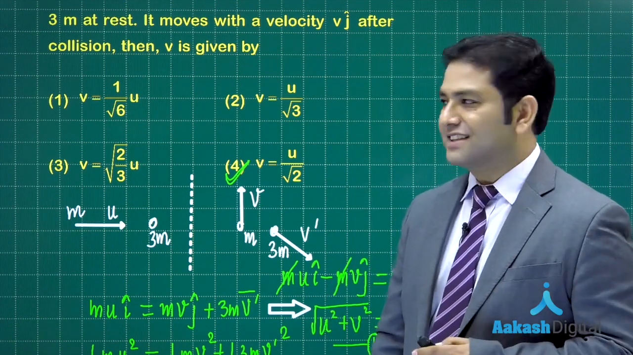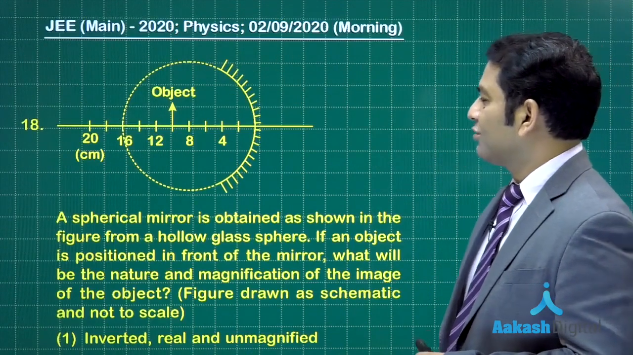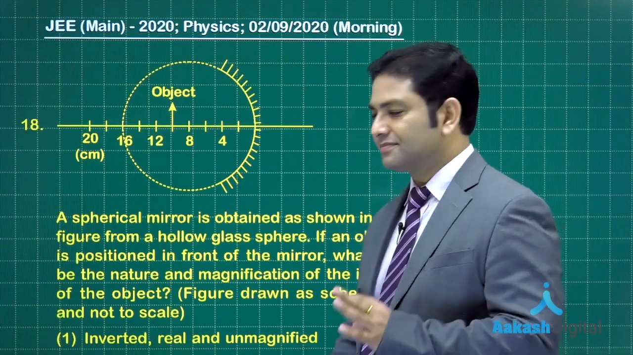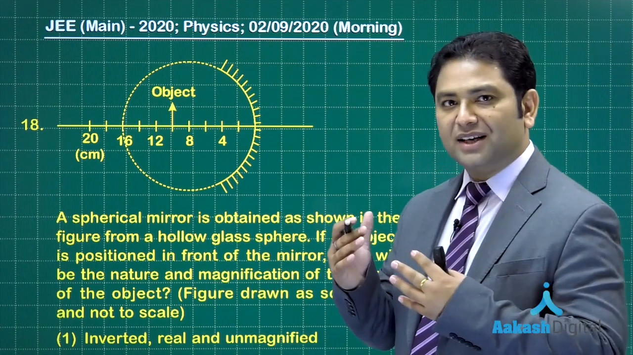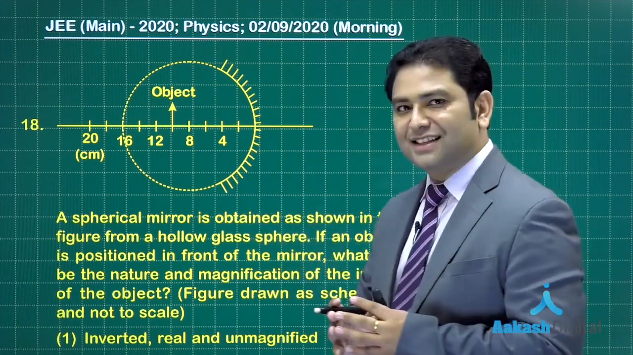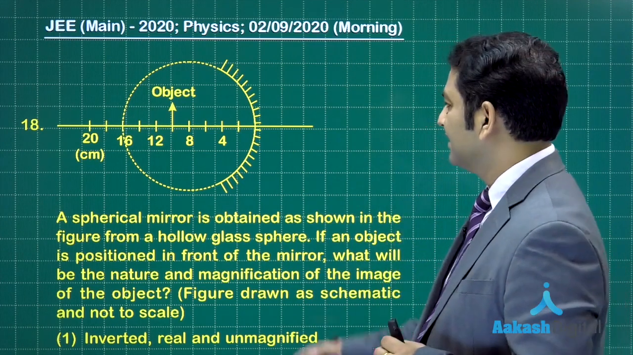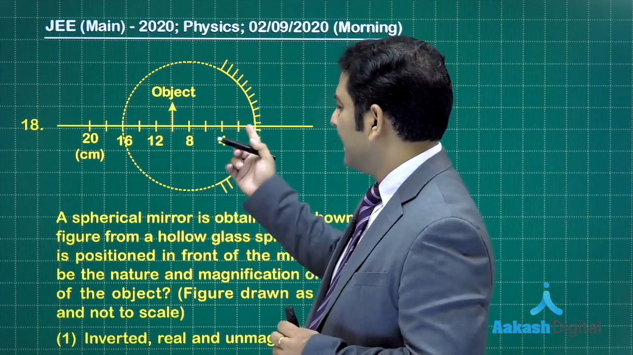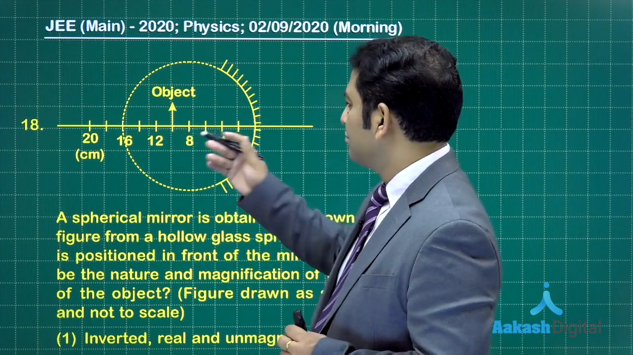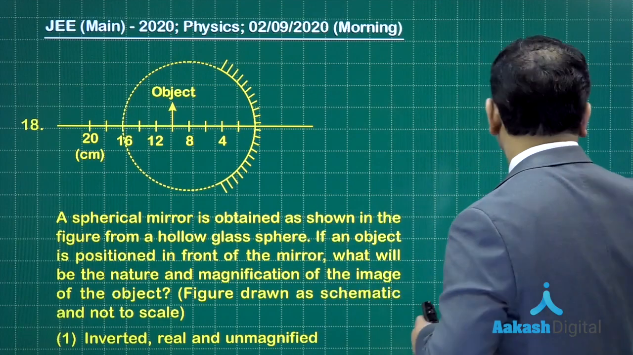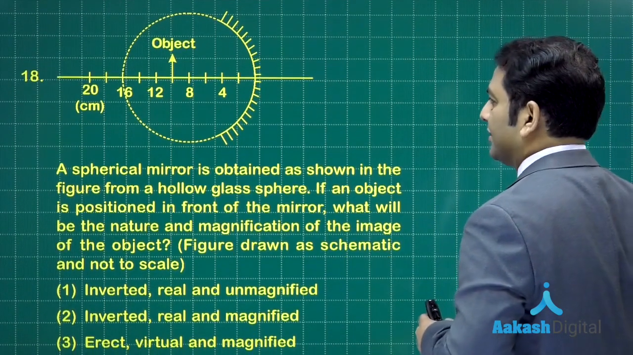Let's go for the next, question number 18. This is from optics. The question is a fundamental one, but the scalings are such that you need to pay attention to the minute details. If you look at the scale, every division moves by 2 centimeters. That is very clear, and it's a concave mirror, right?